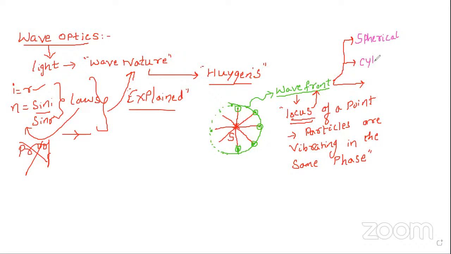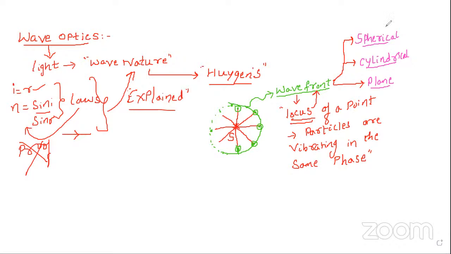Second one is called the cylindrical wavefront. The third one is called the plane wavefront. So how many types of wavefronts do we have? Three types.